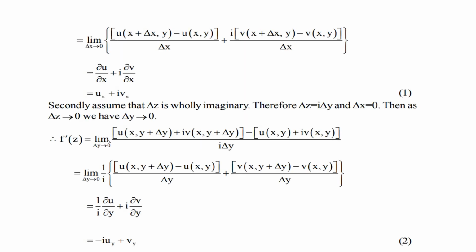Therefore f'(z) is equal to limit Δy tends to 0, where Δx is 0, so we have x only: [u(x, y + Δy) + i v(x, y + Δy) − u(x,y) − i v(x,y)] divided by iΔy. Here we have one i in the denominator, so we take it as a factor: 1/i times [u(x, y + Δy) − u(x,y)] / Δy plus